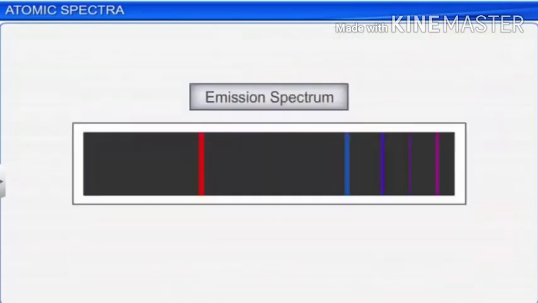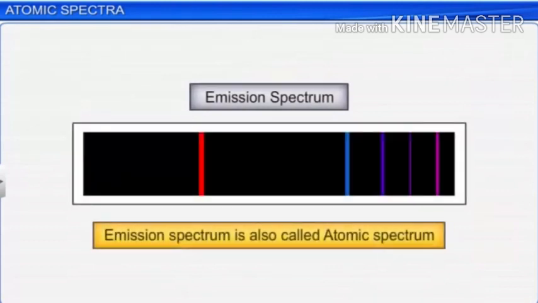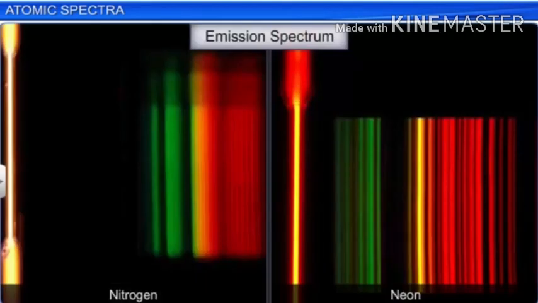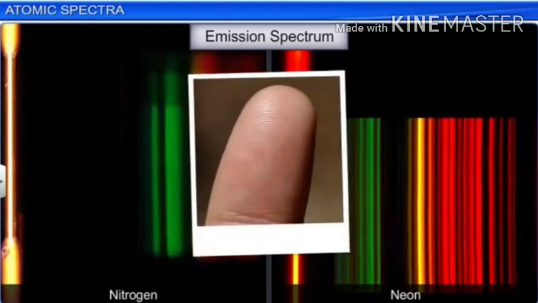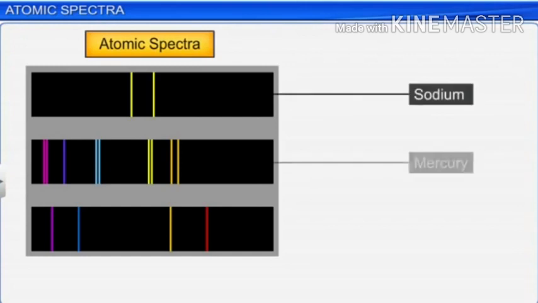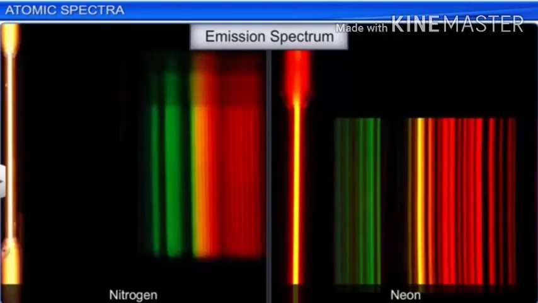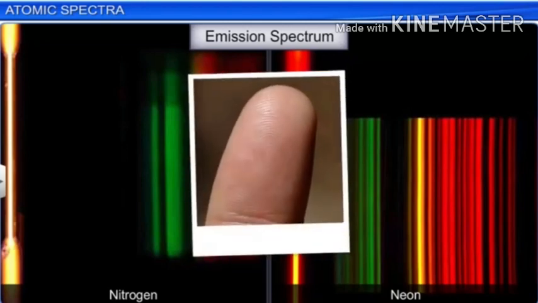This emission spectrum is also known as the atomic spectrum because each atom has its own unique spectrum, just like each person has his own unique fingerprint. Just like that, each element has its own emission spectrum. So we call them the atomic spectrum. So this emission spectrum we can use to identify unknown elements.